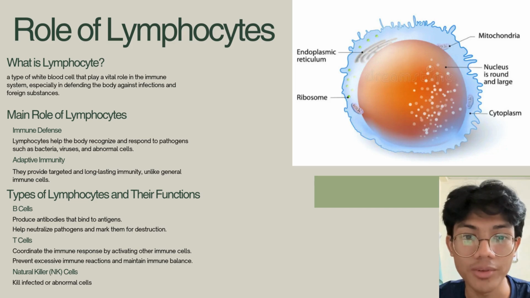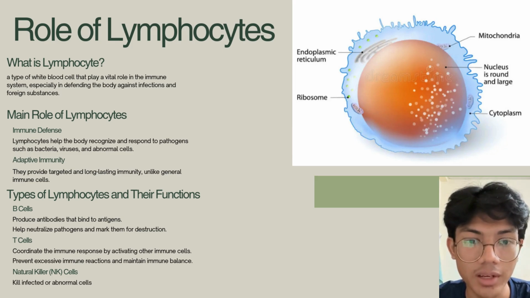So the main role of lymphocytes is immune defense, where lymphocytes help the body recognize and respond to pathogens such as bacteria, viruses, and abnormal cells. And second is adaptive immunity. They provide targeted and long-lasting immunity, unlike general immune cells.